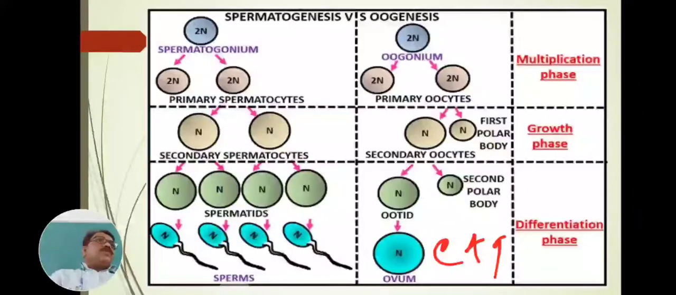In this phase, the chromosomes are divided and form a haploid set of chromosomes, forming the respective gametes, male gamete and female gamete, which are produced. Hence the process is called gametogenesis. Whether it forms a male gamete or a female gamete, the process is called gametogenesis.